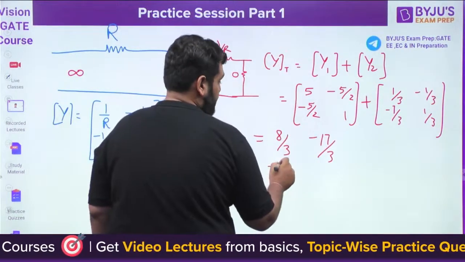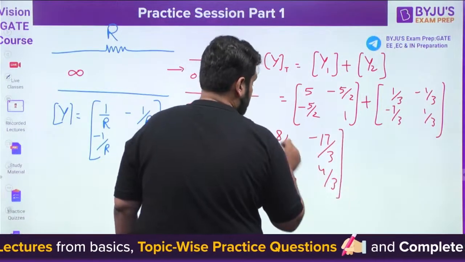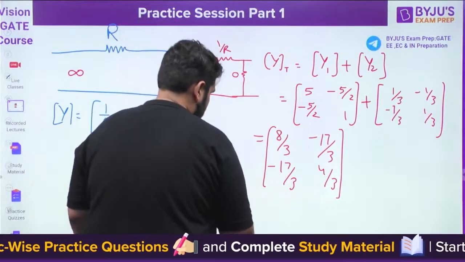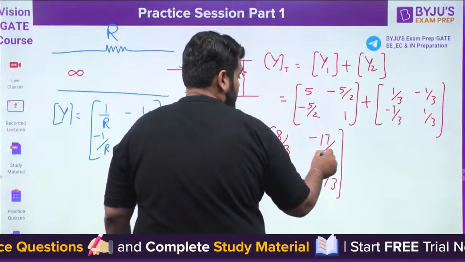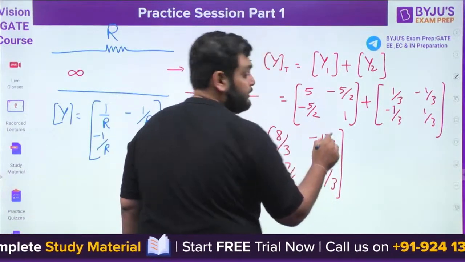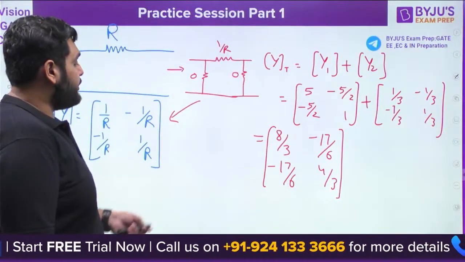You can check the calculation also. Let me check once, 15 plus 2 is 17. Sorry, 17 by 6, my fault. There will be a 6 here, minus 17 by 6, minus 17 by 6. Right? Done? Okay, so this is the total y parameter and we have this circuit.